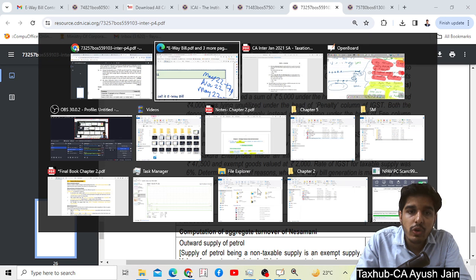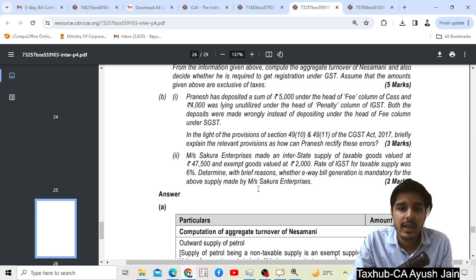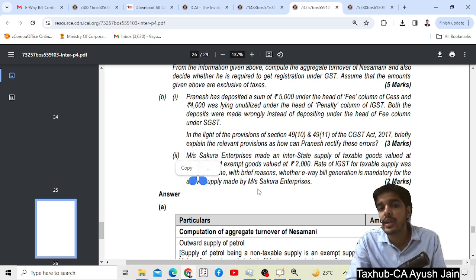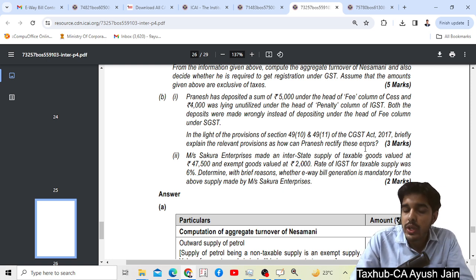Now, we are going to the November 22 question paper. And what does it say? It asks that Mr. Sapur Enterprise made an interstate supply of taxable goods valued at 47,500 and exempted goods of 2,000, and the GST rate was 6%. Determine whether you are going to issue an e-way bill or not.